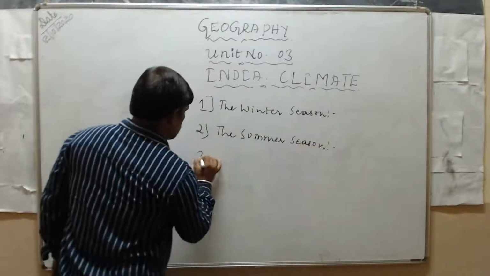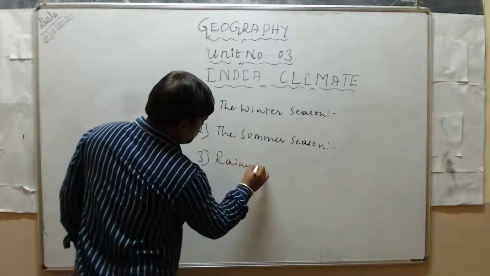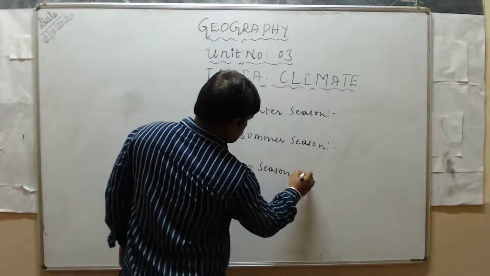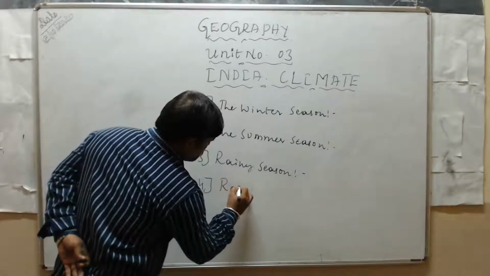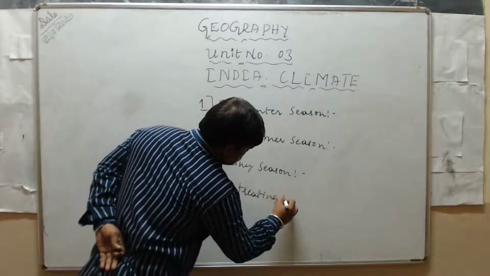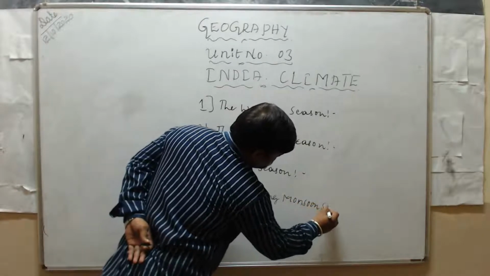Next, the rainy season. And last, the retreating monsoon season.